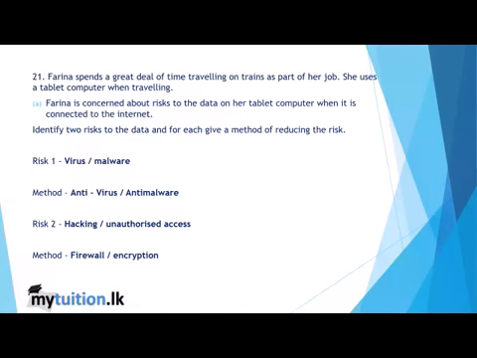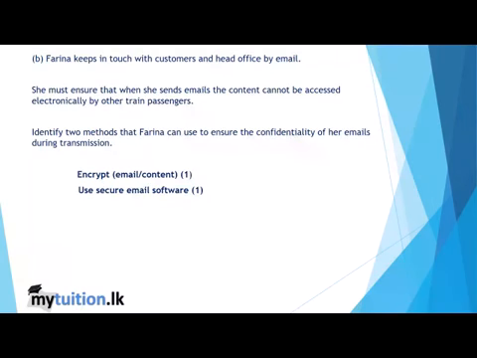21st question. Farina is at considerable risk to data on her tablet computer when it's connected to the internet. So what are the risks and methods to prevent risk? Of course, virus or malware is a kind of risk. So you have antivirus and anti-malware software. Risk of hacking and unauthorized access. So you should have a firewall, or you should have data encryption on the systems.